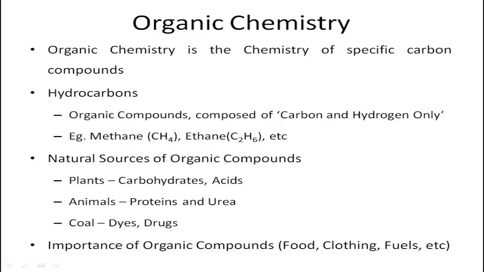Natural sources of organic compounds are huge. We get carbohydrates and many organic acids from plants. The source of protein and urea is animals. And from coal we can produce dyes and drugs. The importance of organic compounds is in every single aspect of our life. Food, shelter and clothing, all three things are incomplete unless and until an organic compound is used.